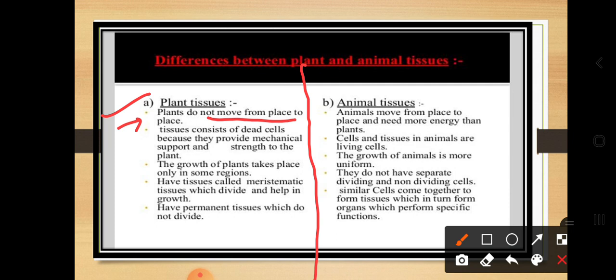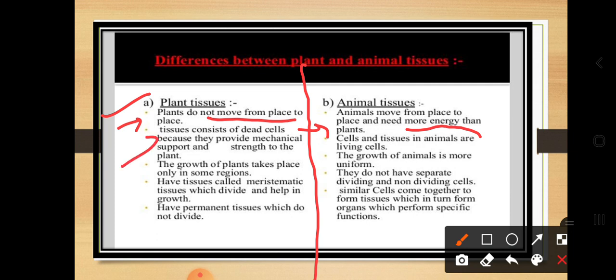Whereas animal tissues move from place to place and need more energy than plants. Animal tissues require more energy than plants, and they can move from one place to another place.